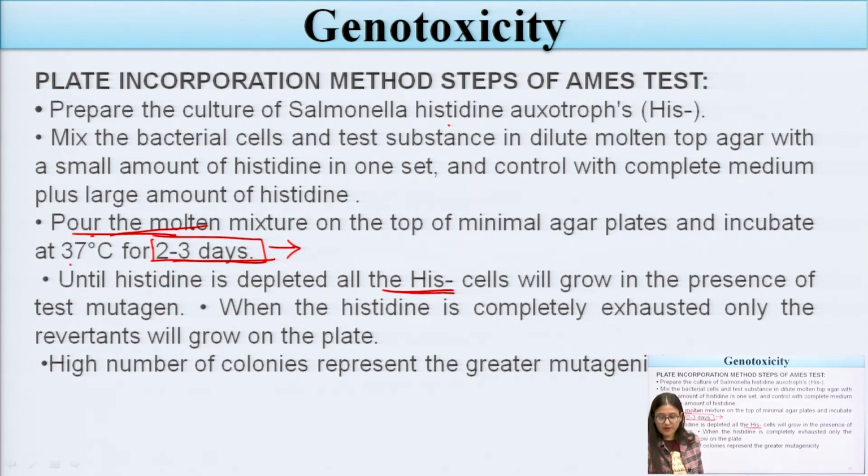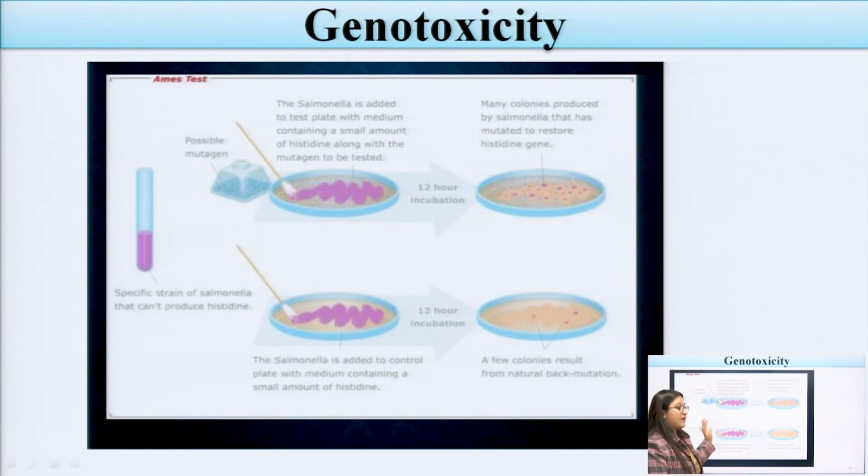A high number of colonies represents greater mutagenicity. We will conclude the Ames test from these specific strains of Salmonella. This is a bacterium of the Salmonella that can produce histidine. At the last, we have to deplete this histidine.